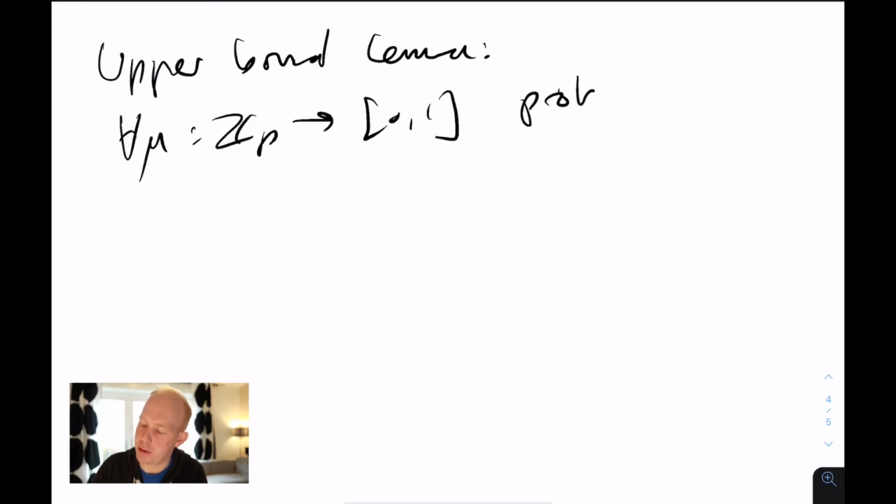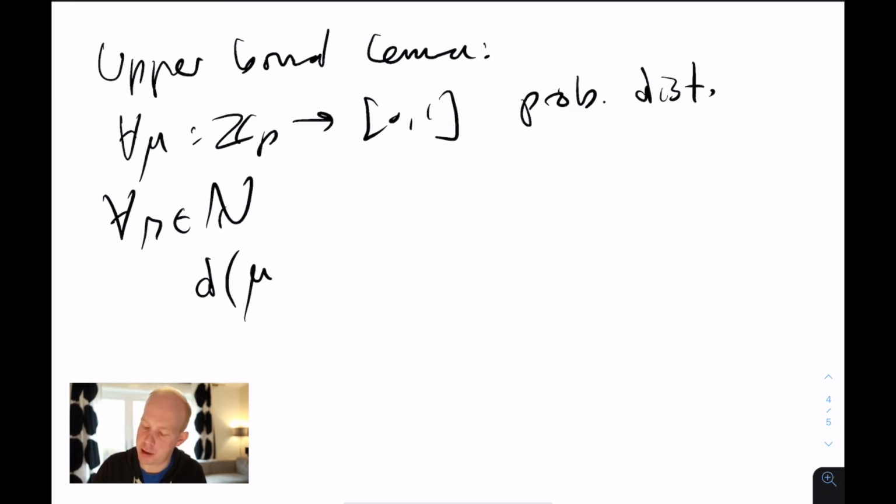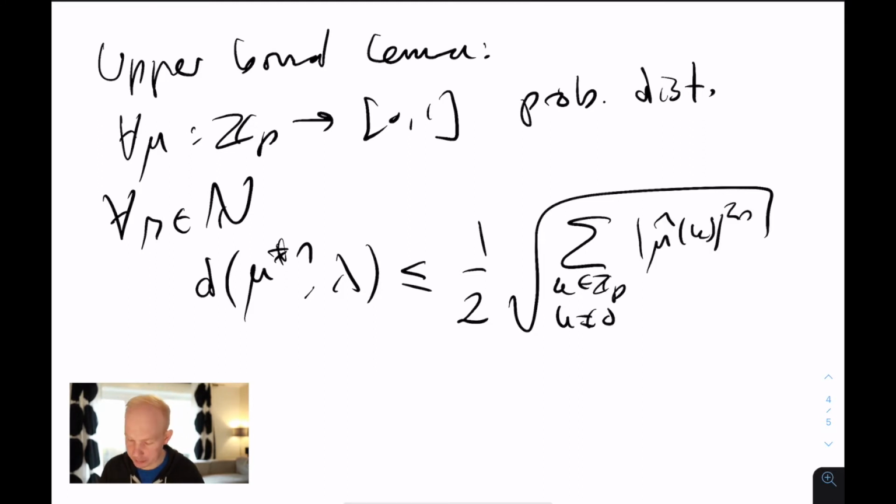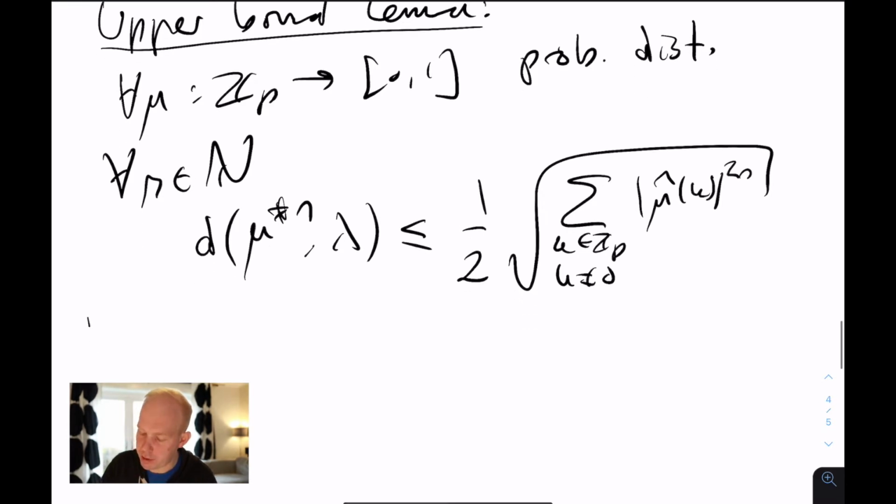So this was the upper bound lemma, which says that for any probability distribution mu on Z_P and any n in N, the total variation distance to the uniform is at most a half of the square root of the sum over k in Z_P, k not equal to 0, of the Fourier transform of mu at k to the power 2n. So that's the statement of the upper bound lemma. So let's prove this now.